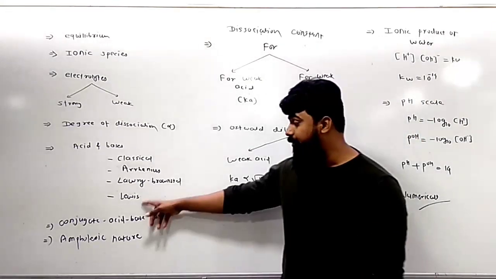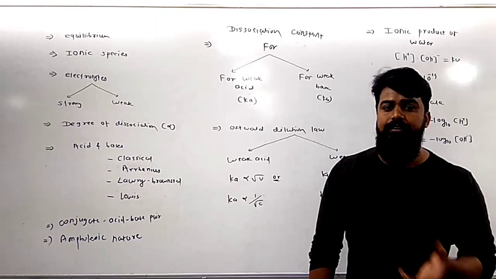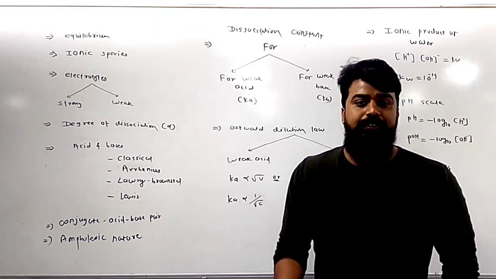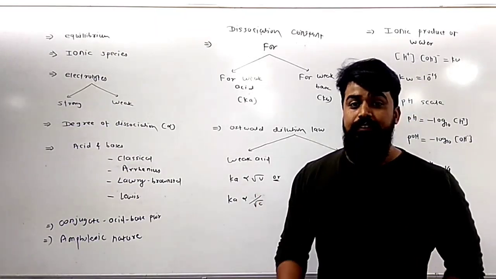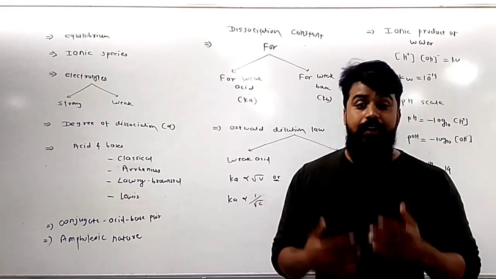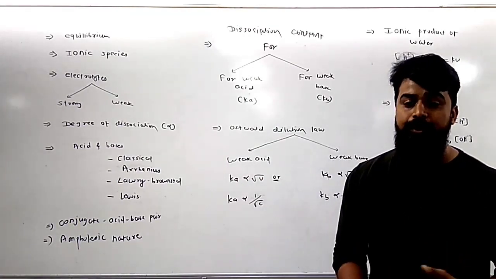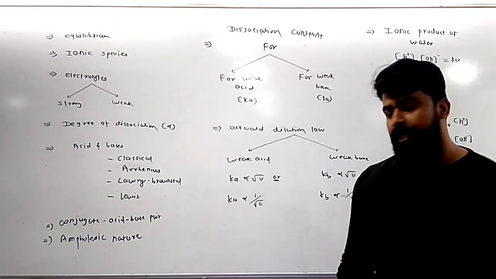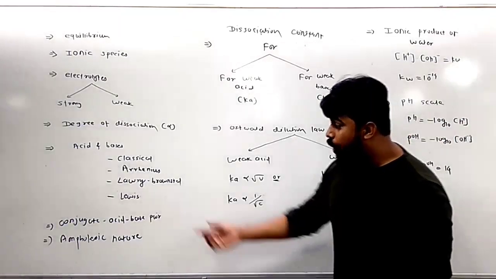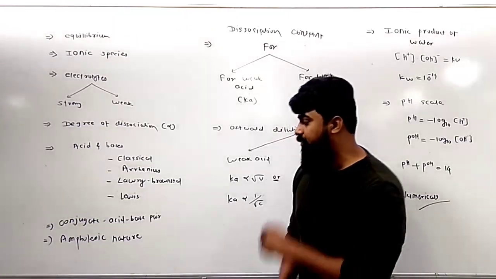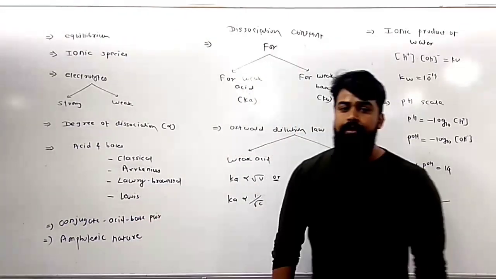On the other side, the Lewis concept is quite different. This concept is concerned only with substances having a lone pair of electrons. The substance which has a lone pair of electrons and the ability to donate the lone pair of electrons is called the base, and the substance which has the ability to accept the lone pair of electrons is called the acid. But the Lowry-Bronsted concept gives rise to a new concept called the conjugate acid-base pair.